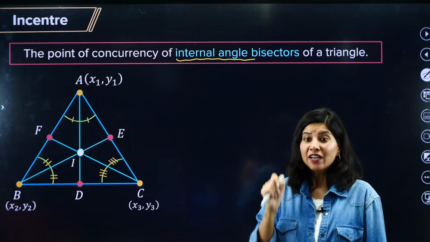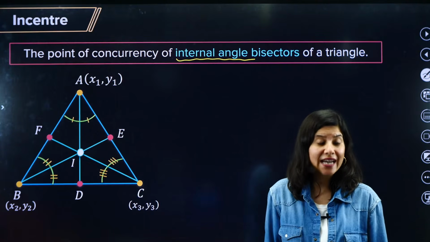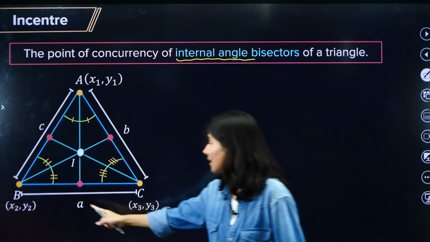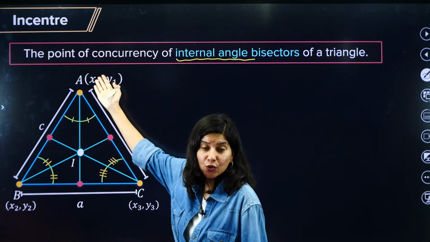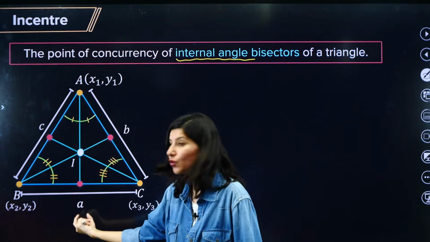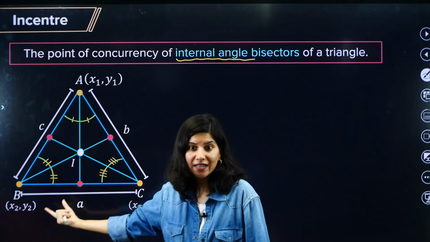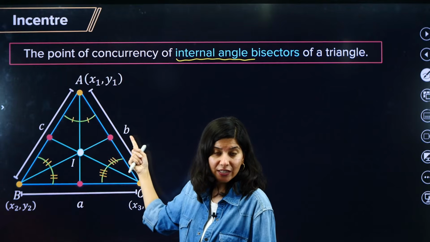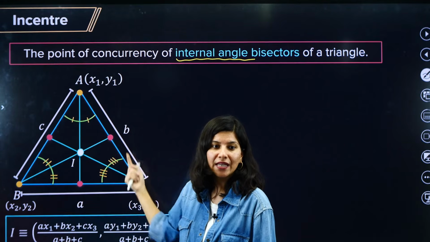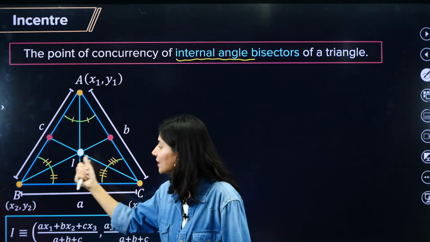But this time we need the lengths of all the sides as well. So BC, the side opposite to vertex A, will be denoted as small a. The side opposite to capital B vertex is small b, and the side opposite to C is small c.